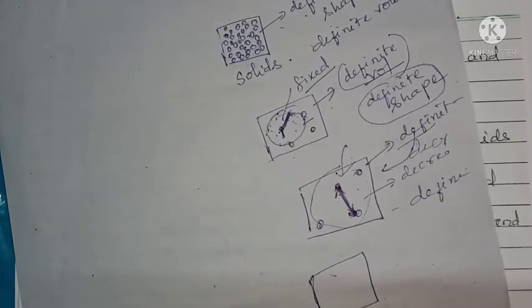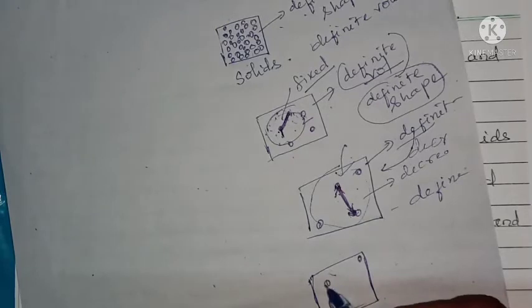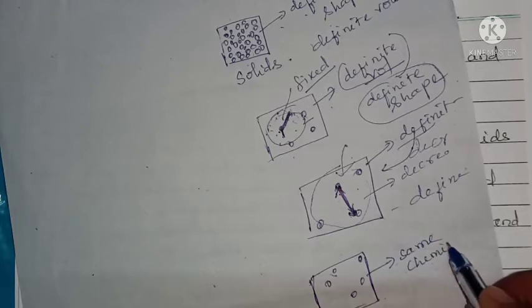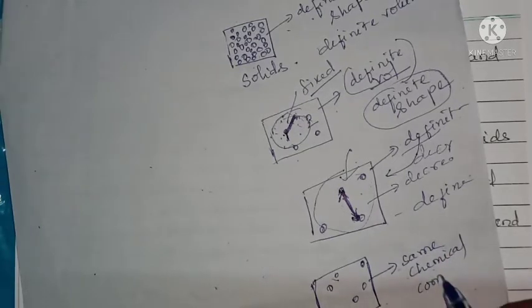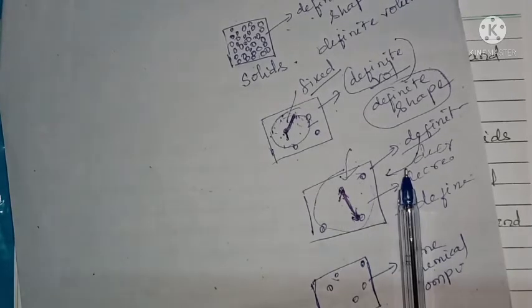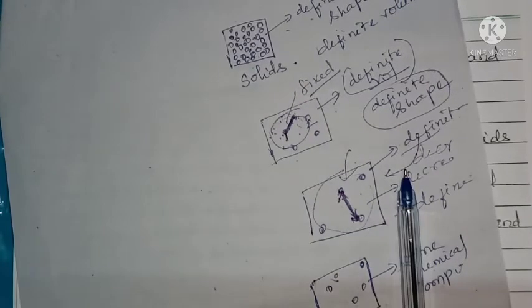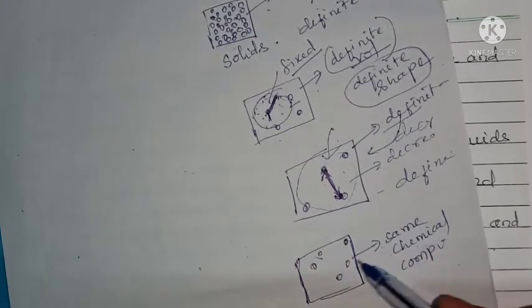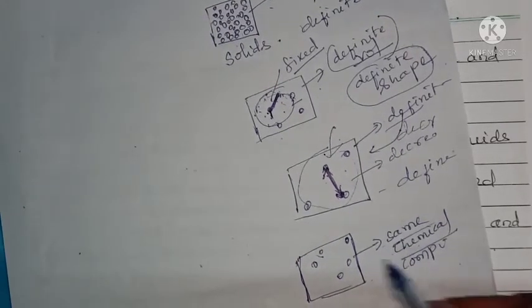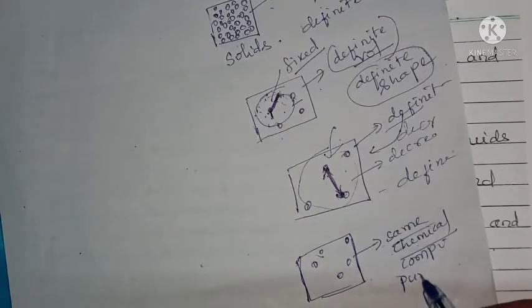If a matter is pure, each and every part of the matter has the same chemical composition. If they have the same chemical composition, we call it pure form, pure matter.